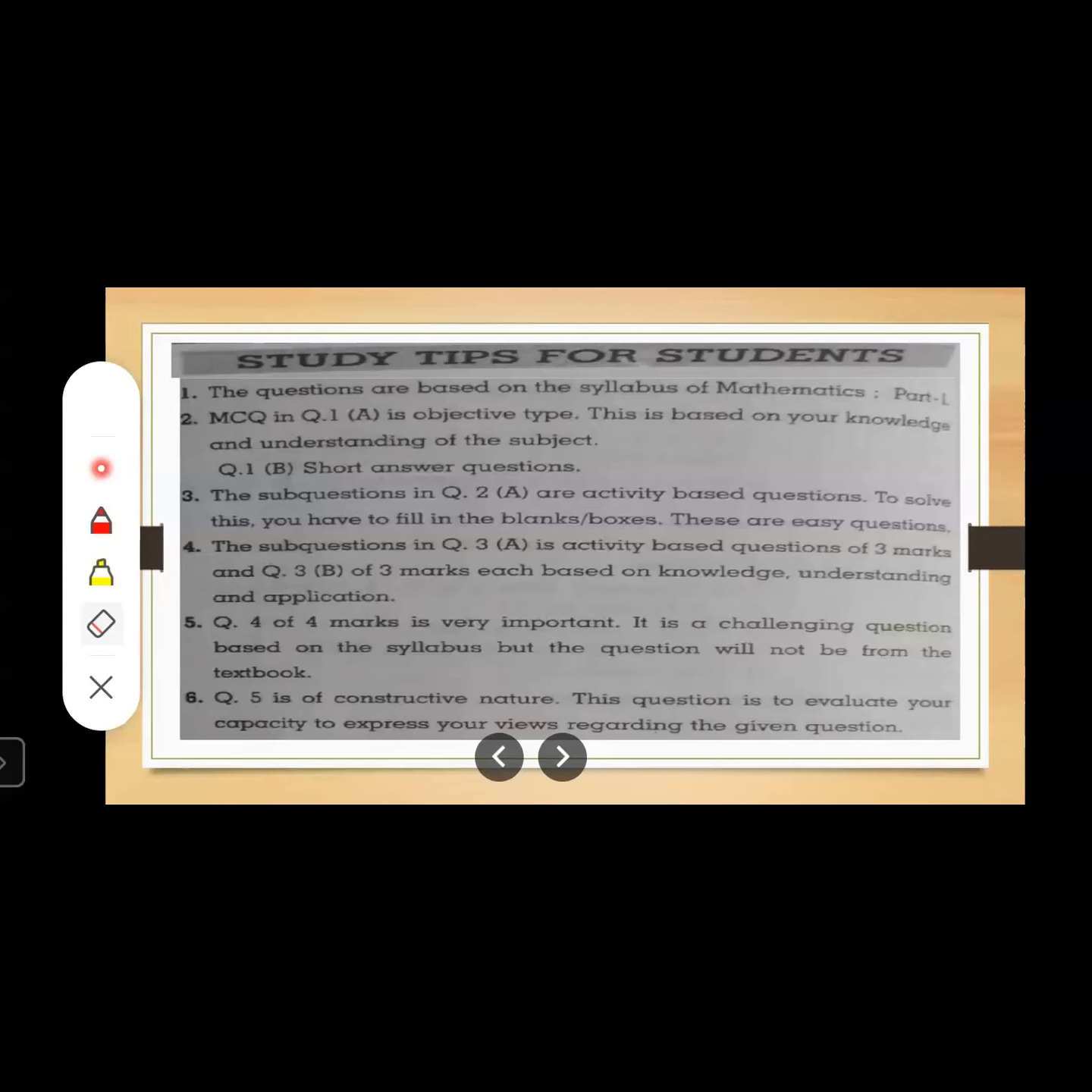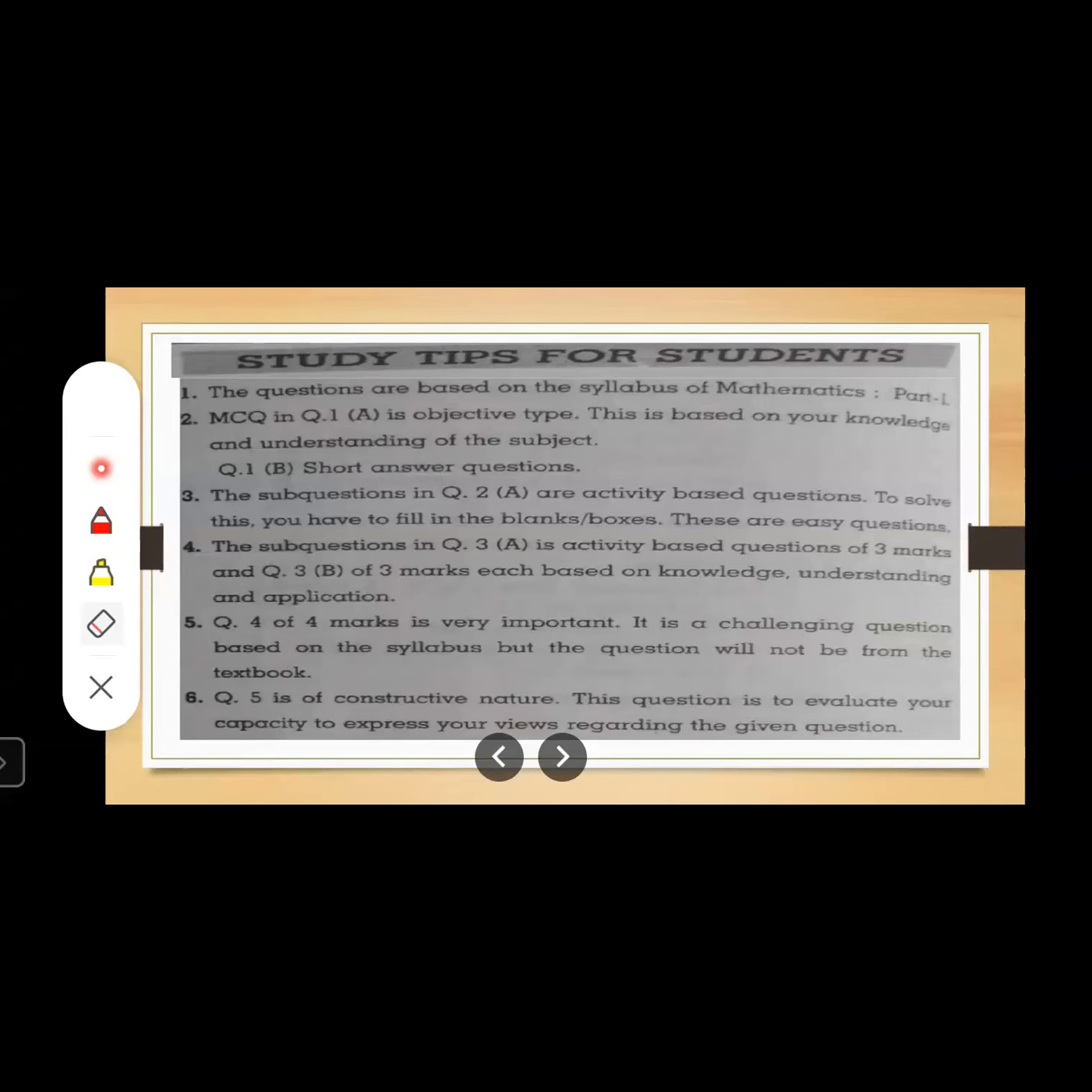Only question number 4 and 5 are out of the textbook, but based on your syllabus and based on your concept only. There will be a little bit of change in the framing of the sentences, or a little bit of change in the digits. Okay, friends. Okay. Now moving to the next point.